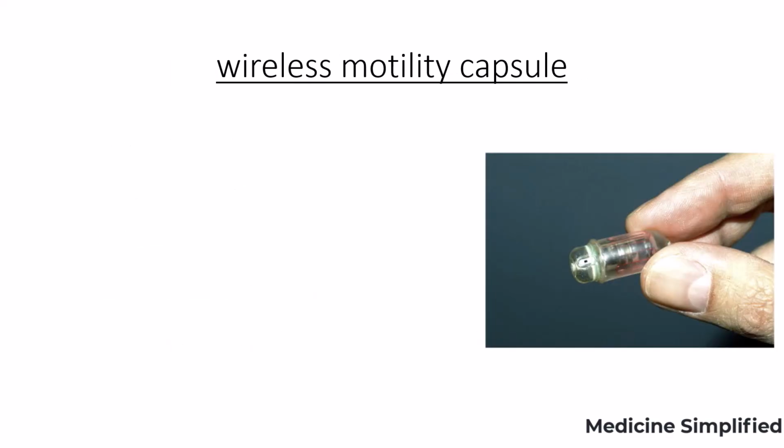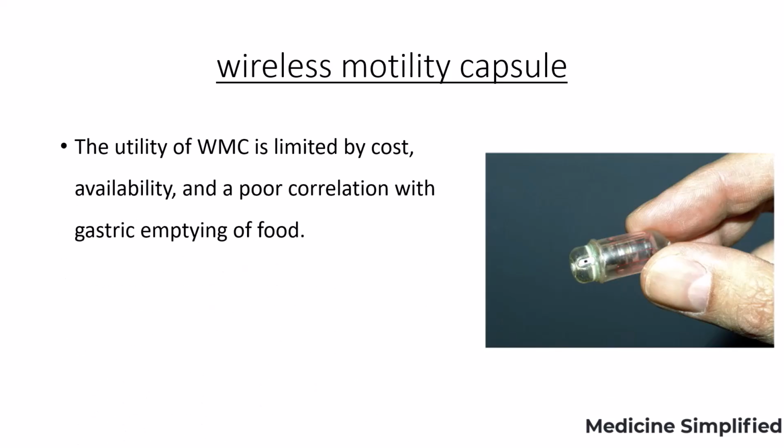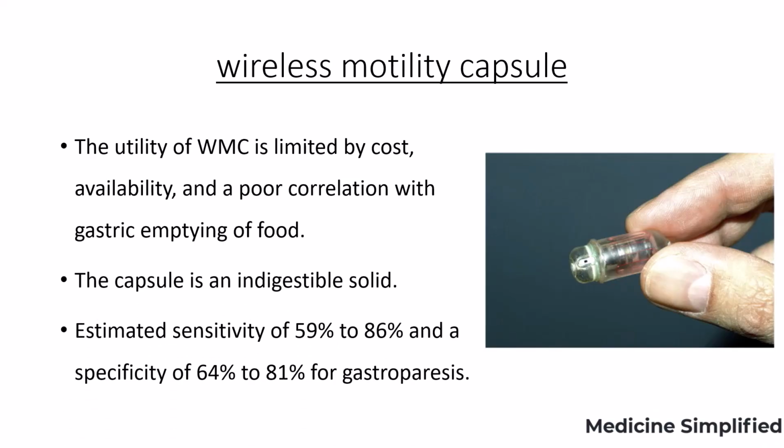Wireless motility capsule. This is the most advanced diagnostic method to diagnose gastroparesis. The utility of the wireless motility capsule is limited by cost, availability, and poor correlation with gastric emptying of food. There are many other factors which can contribute to motility of the capsule. The capsule is an indigestible solid with an estimated sensitivity of 59 to 86% and specificity of 64 to 81% for gastroparesis.